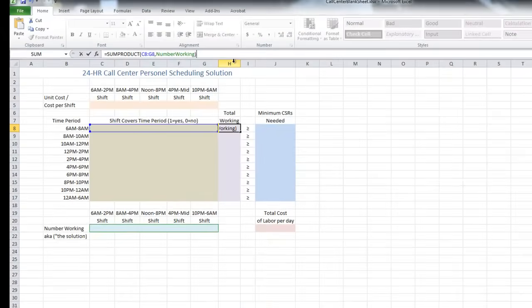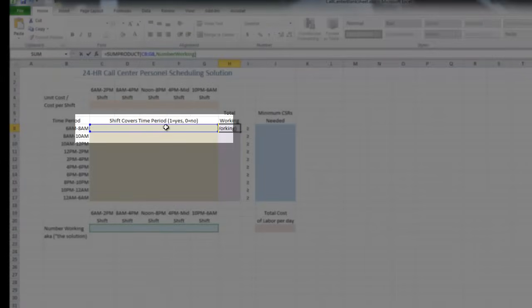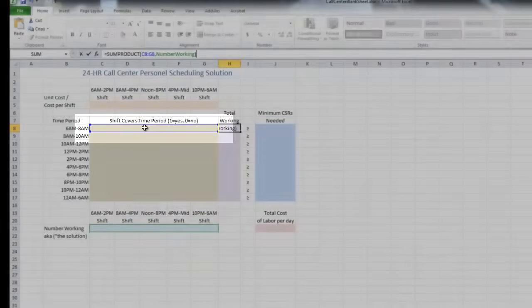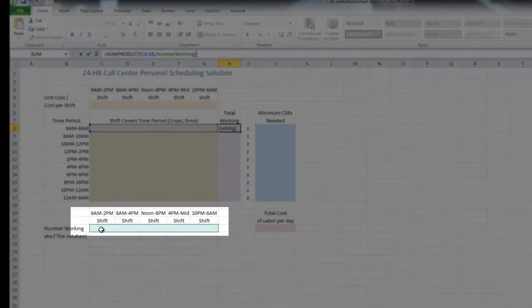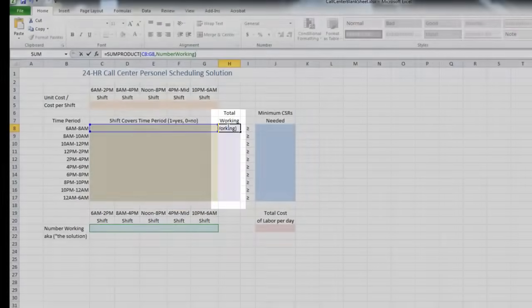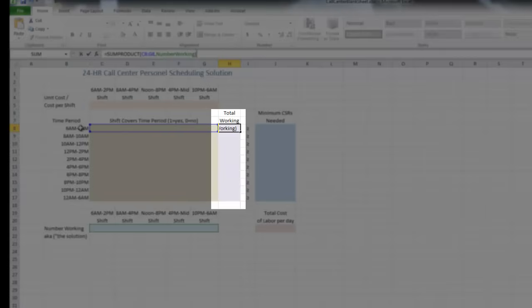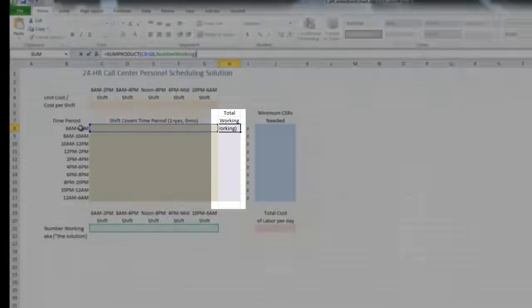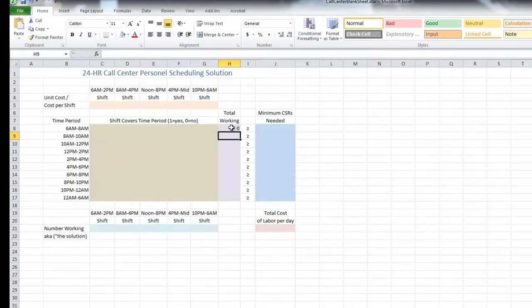Now what is this going to do? Let's make sure we understand what's going to happen. The sum product will take one array, multiply it by another array, or matrix if you prefer, and then sum that up. So what this is going to do is it will take the shift covers time period row right here at the top. It will multiply that by the number working row down below, and then it will tell us how many CSRs are working during that 2-hour period from 6 a.m. to 8 a.m. Pretty cool, huh? So we're going to go ahead and hit enter for that. There's no data in the spreadsheet now, so it'll say 0.